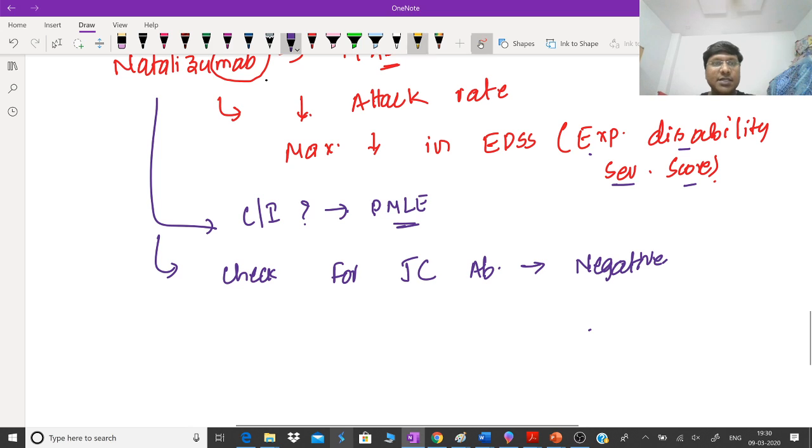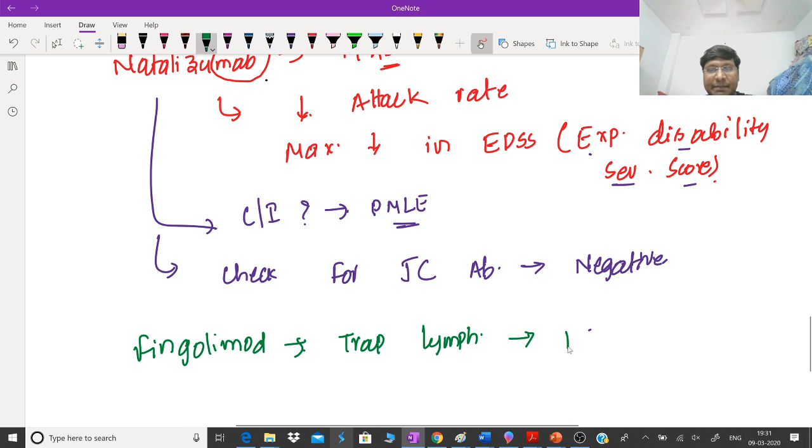And we have one more drug called fingolimod, right? So fingolimod, what will it do? It will trap the lymphocytes and prevent their entry into the CNS.